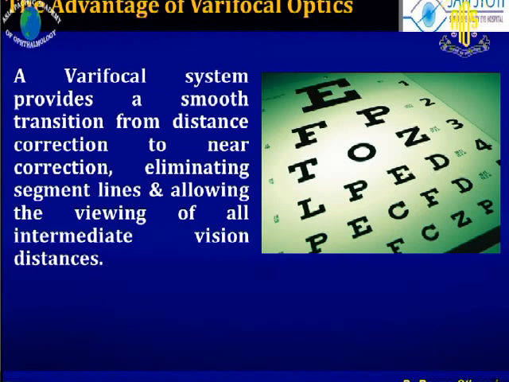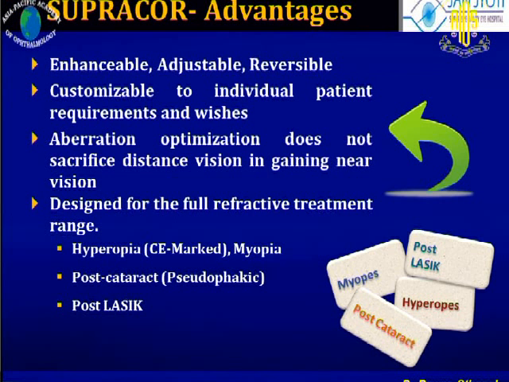A varifocal system provides a smooth transition from distance correction to near correction, eliminating the segment line and allowing viewing at all intermediate distances. It is enhanceable, adjustable, reversible, and customizable to individual patient requirements and wishes. Aberration optimization does not sacrifice distance vision. It is designed for full refractive treatment of all ranges.